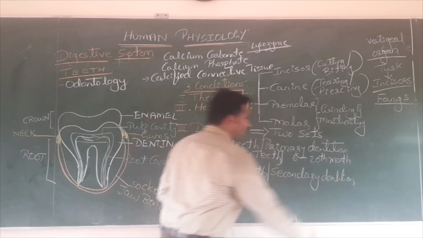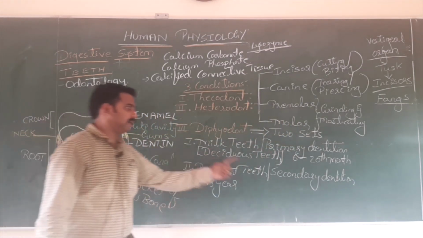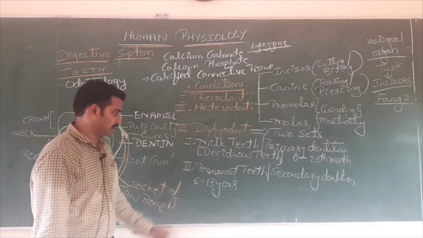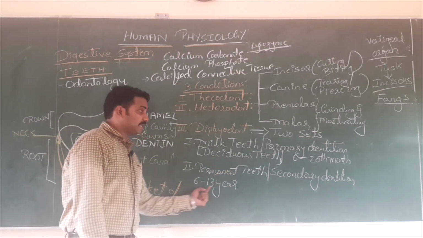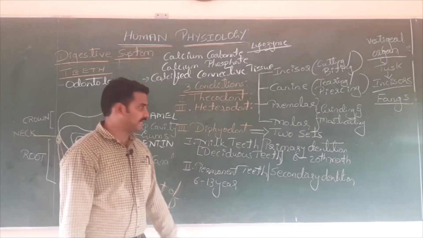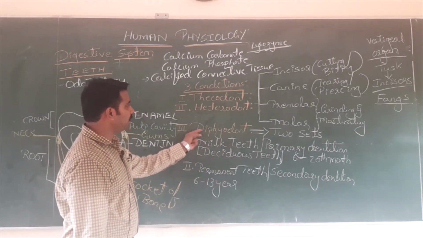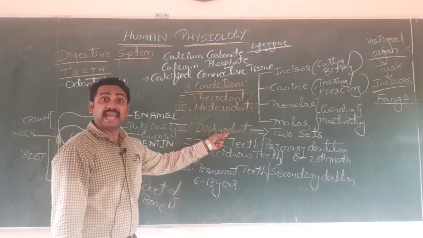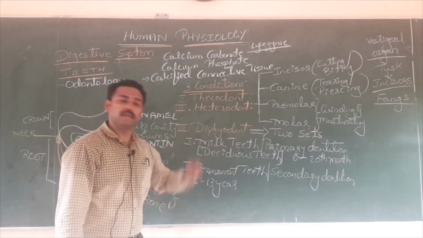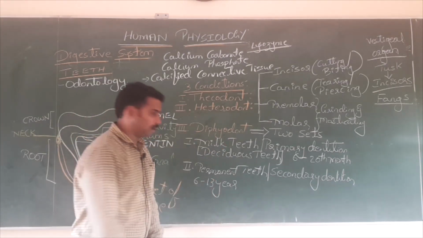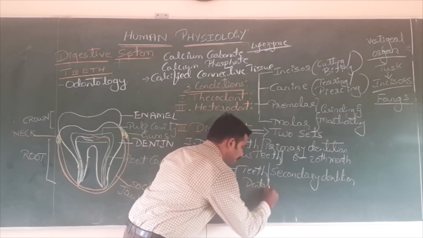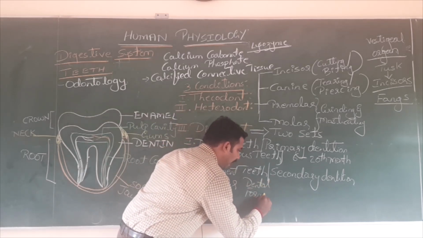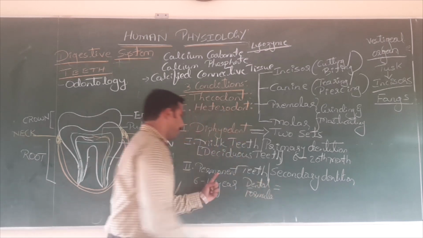What is our dental formula? Write down. How to define dental formula? It is an equation used to represent number and types of teeth. You can pause the video and slowly note down the points. I repeat, it is an equation used to represent number and types of teeth in each half of both the jaws.